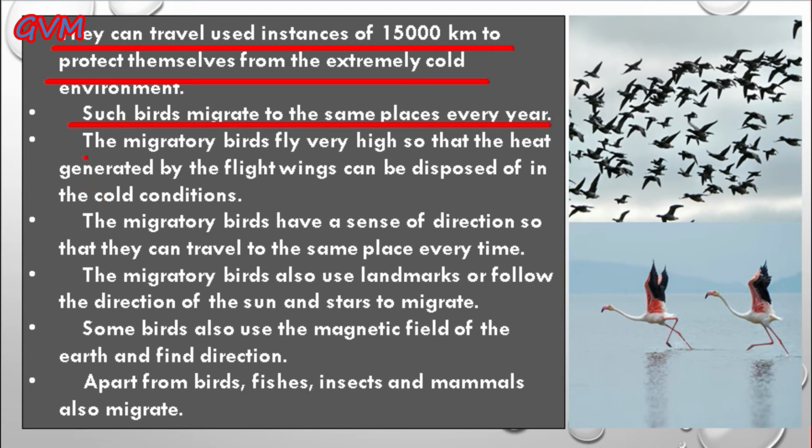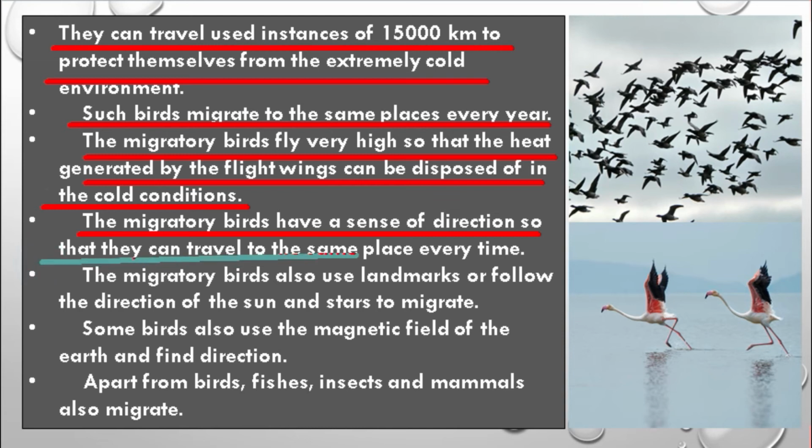And students, these migratory birds usually fly very high so that the heat generated by the flight wings can be disposed of in the cold conditions. Now students, the next important feature of these migratory birds is that they have a very strong sense of direction.